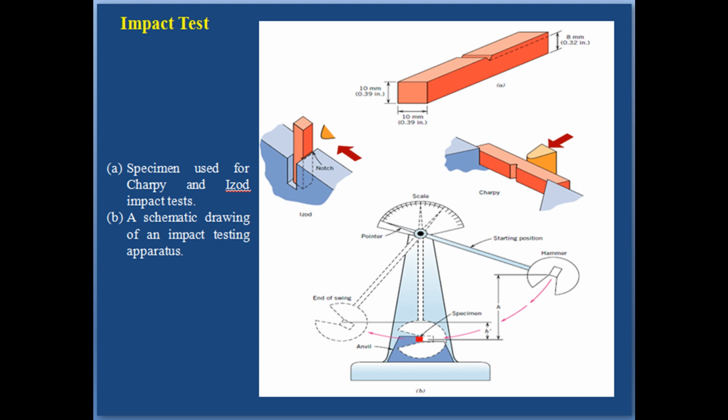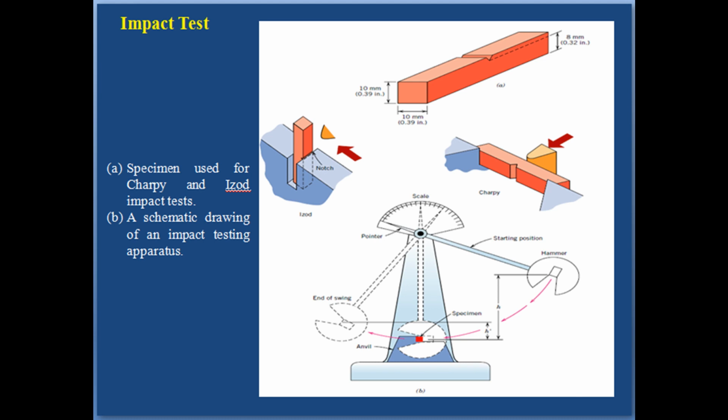The load is applied as an impact blow from a weighted pendulum hammer that is released from a cocked position at a fixed height h. The specimen is positioned at the base as shown in the figure.